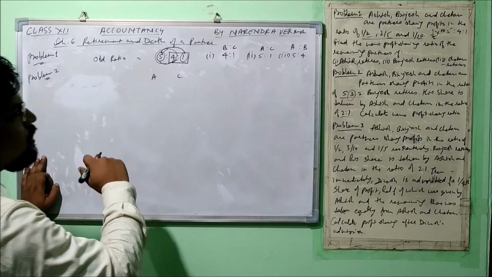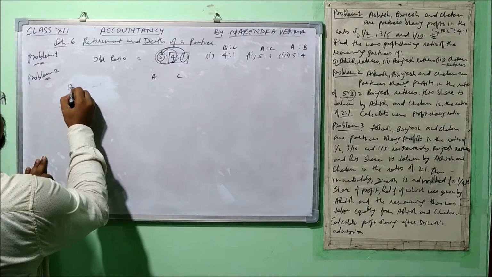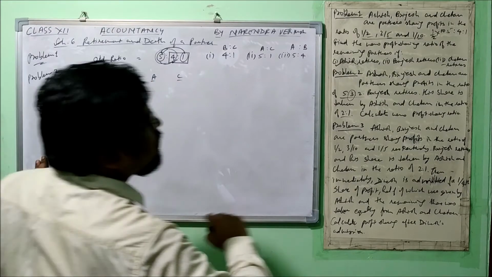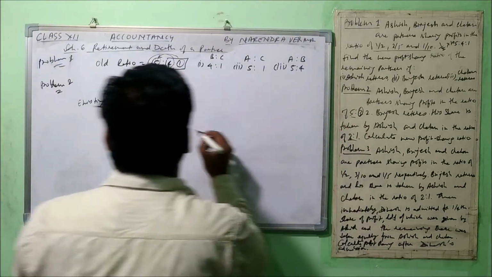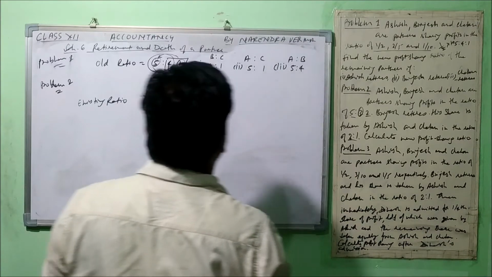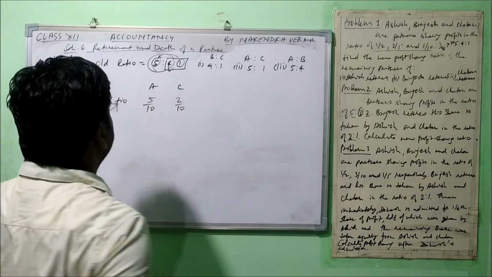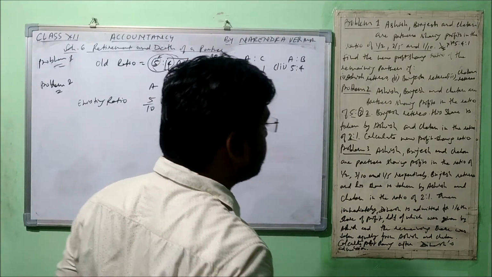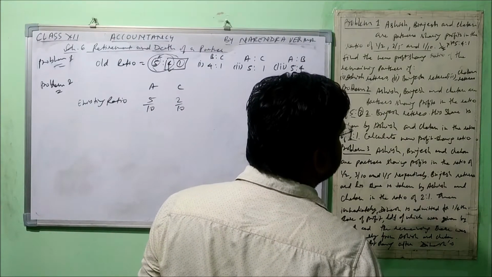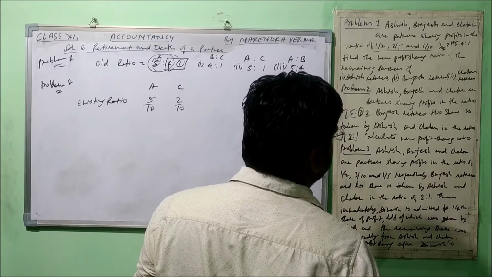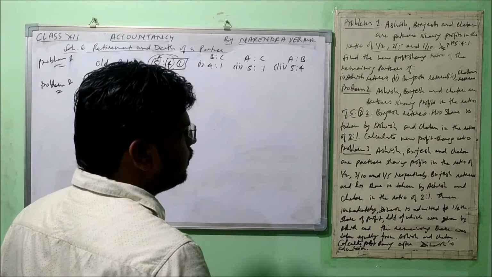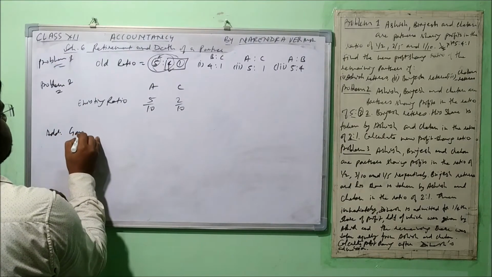Now we focus here. What is their existing ratio? We're talking about only Ashish and Chetan, right? So Ashish was getting 5 by 10, and Chetan was getting 2 by 10, right? Now let's talk about their new ratio. Brijesh retires, fine. His share is taken by Ashish and Chetan in the ratio of 2:1. So the new ratio will be calculated after adding the gained share. So let's add the gained share.